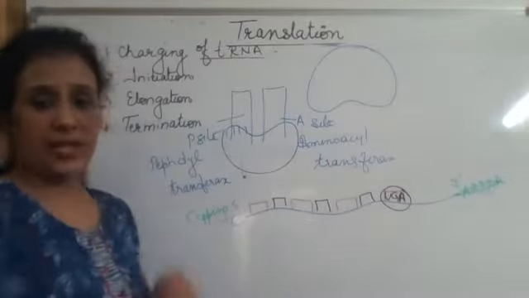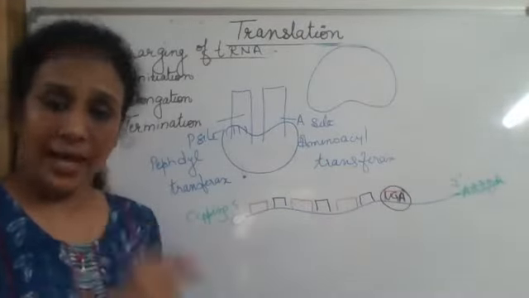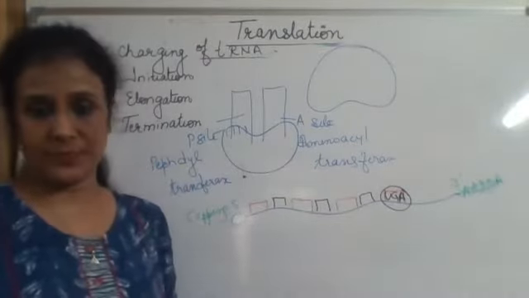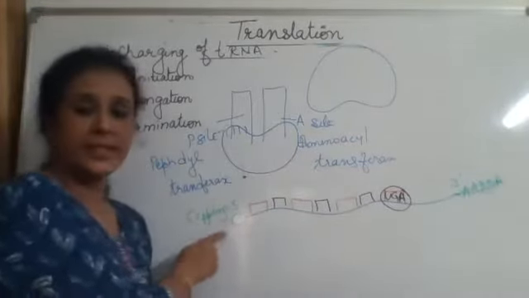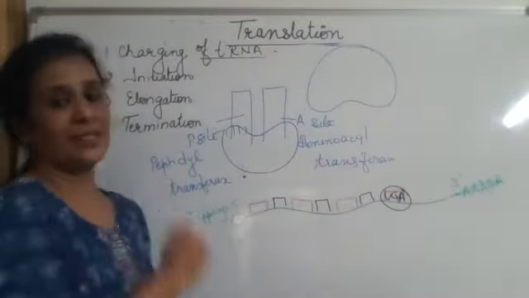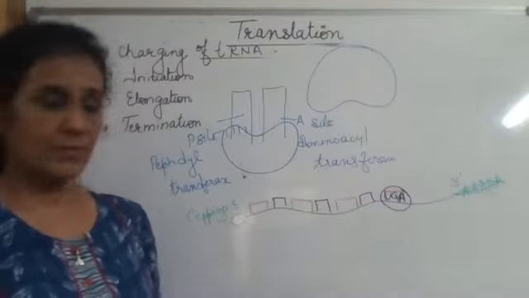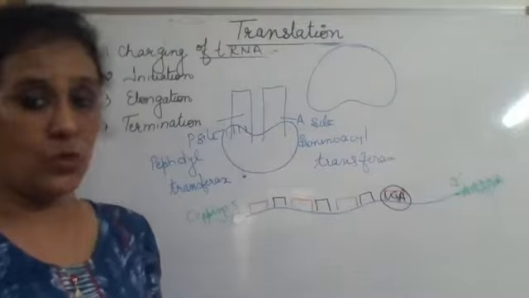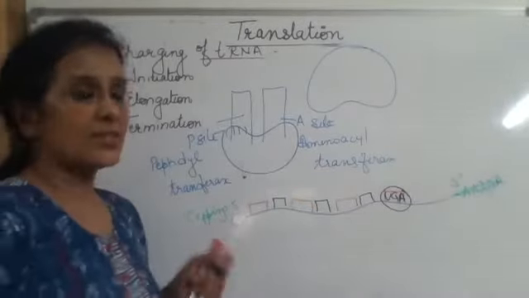So that is why it is happening in this way. This 5' end will help this mRNA to bind on the ribosome. So this not only protects it from the nuclease, but it also helps in binding with the ribosome. The third thing that we already know is the charged tRNA.